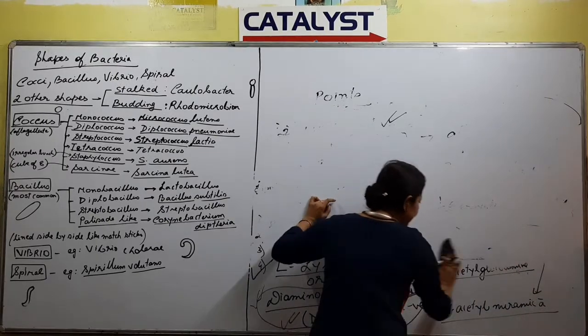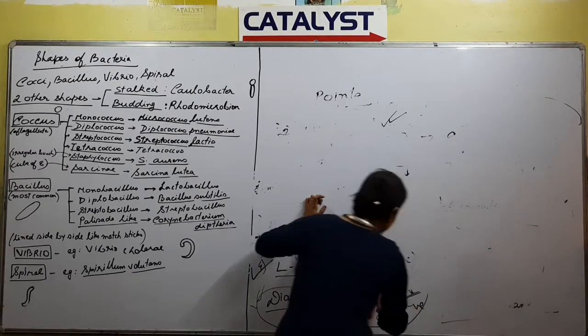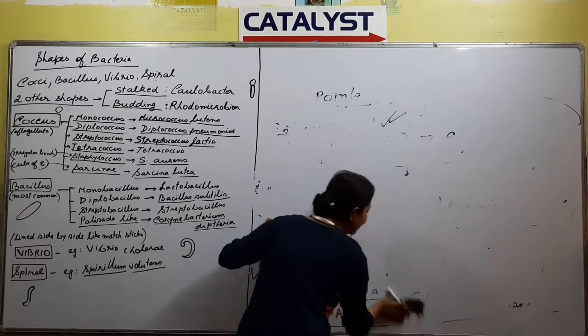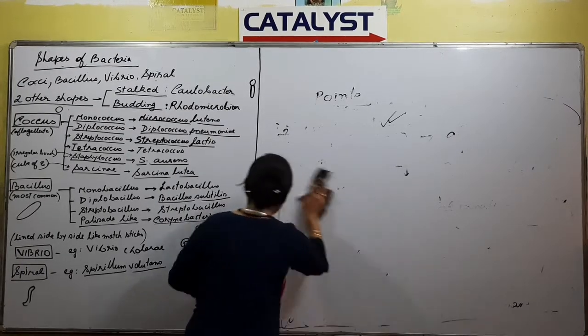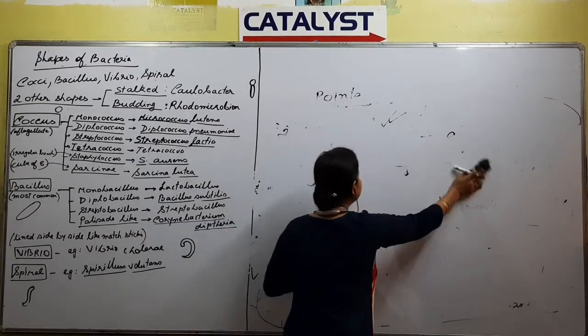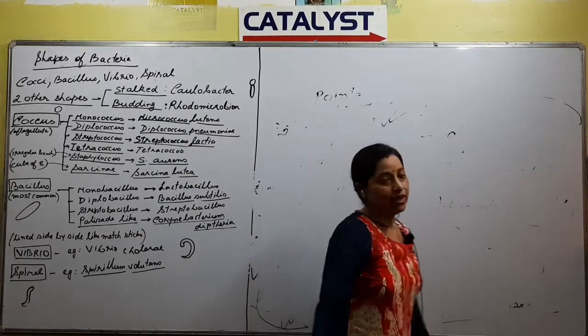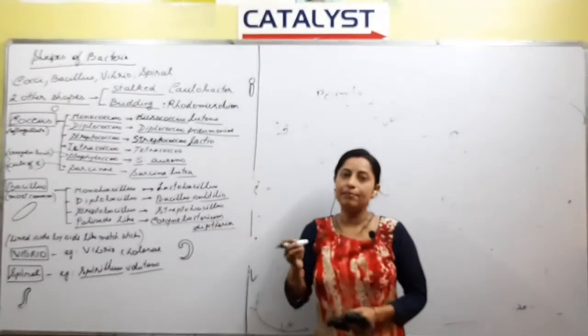If you want to study bacteria, how will you study? Obviously you have to look at it under the microscope. And in order to look at the interior contents of a bacteria properly, we always apply a stain.